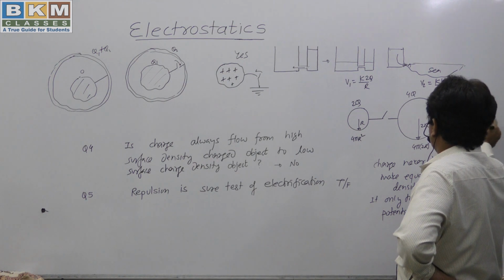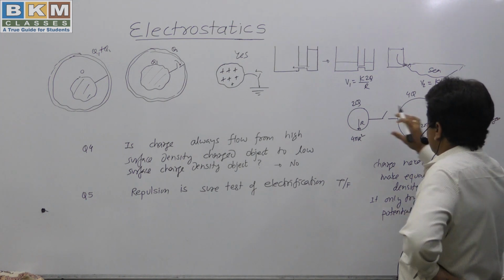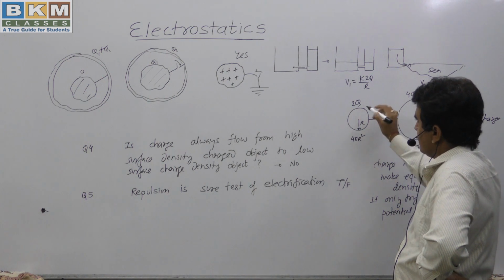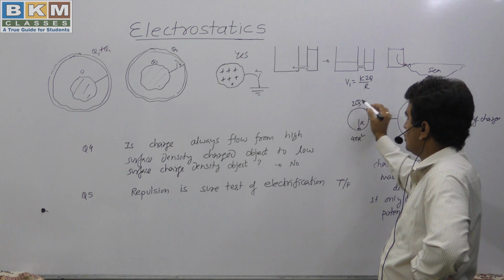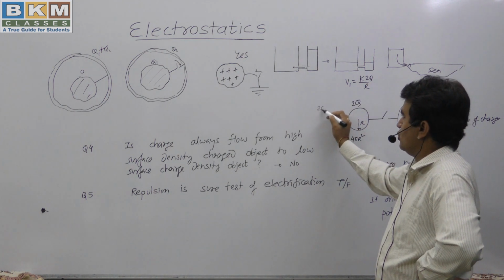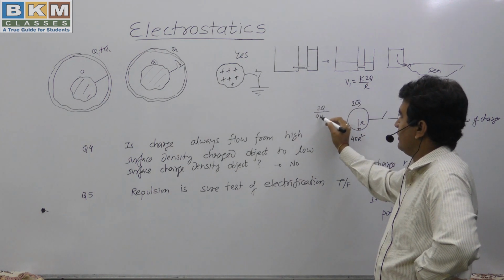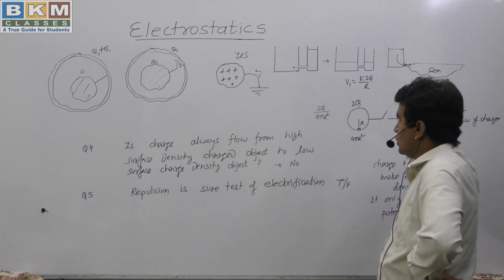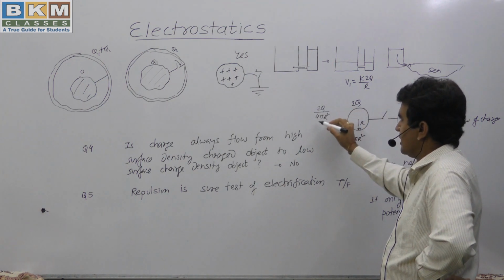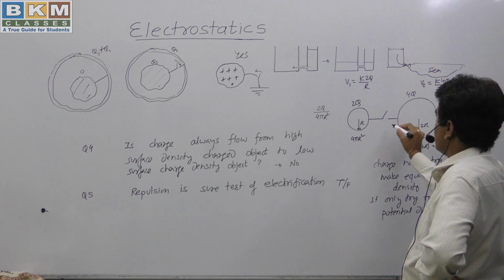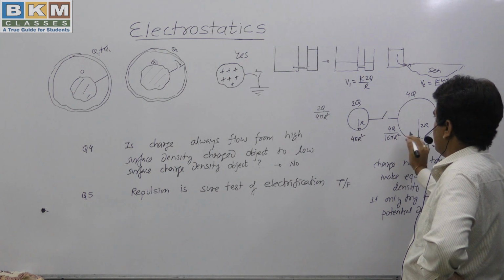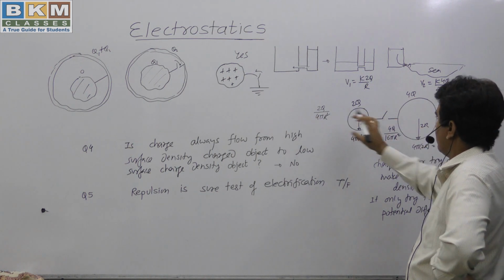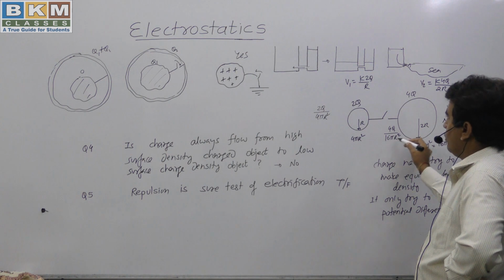No flow of charge. Here we can say that its surface charge density is twice of this, because the charge is 2q and the surface charge density is 2q upon 4 pi r square, charge upon area. Total charge is 2q, area is 4 pi r square. Its total charge is 4q and area is 16 pi r square. So you can say that its surface charge density is half of this, q by 4 pi r square.